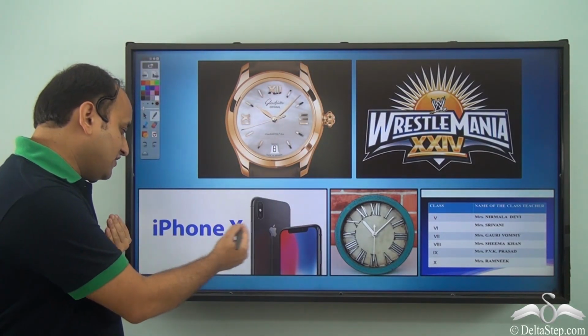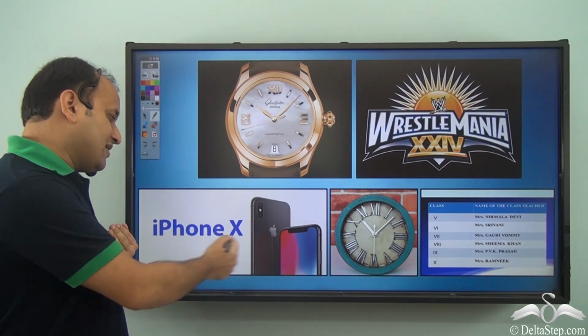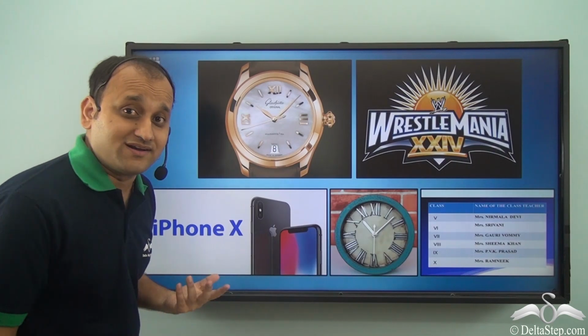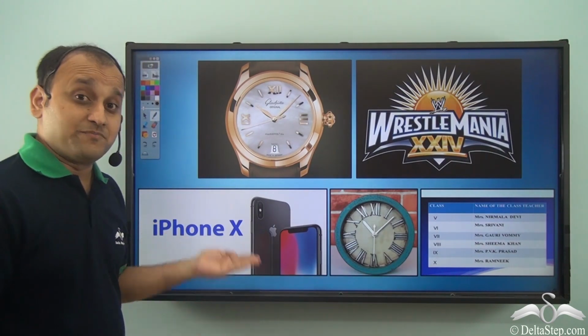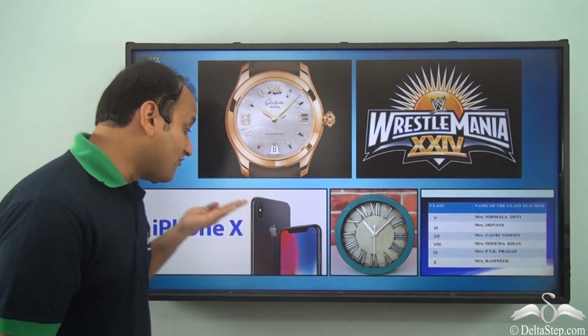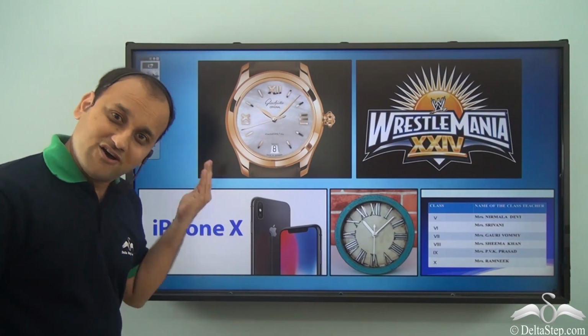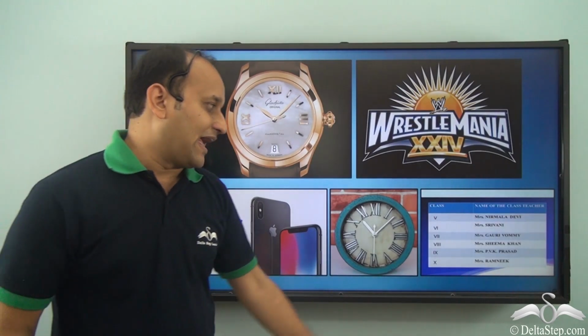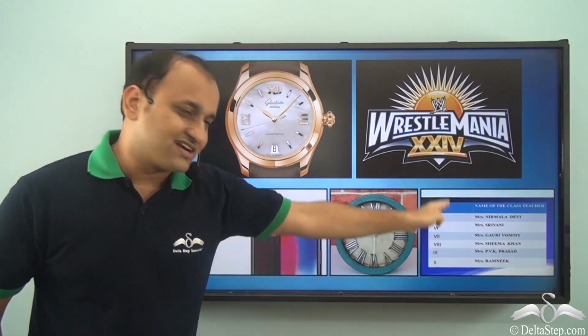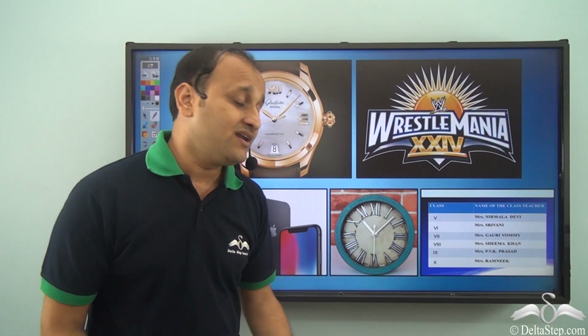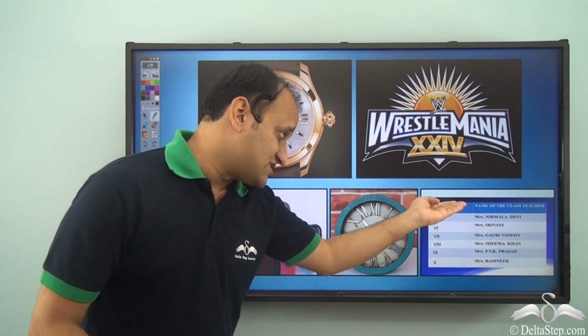And when we see this particular name here, iPhone X, what does it represent? Well, it represents the 10th model of iPhone, so it's basically iPhone 10 in terms of Roman numerals. And of course, we have all these classrooms which are usually written in Roman numerals. So we have class 5, class 6, 7 and so on. So all these are common examples of Roman numerals.